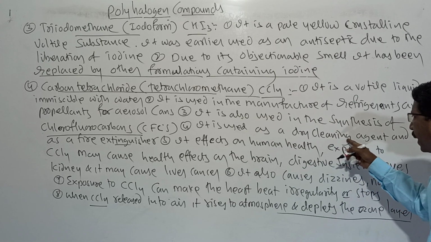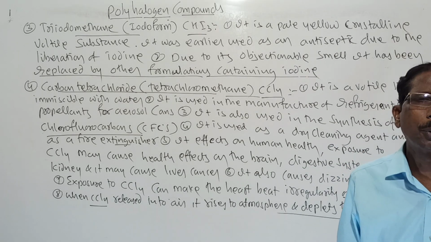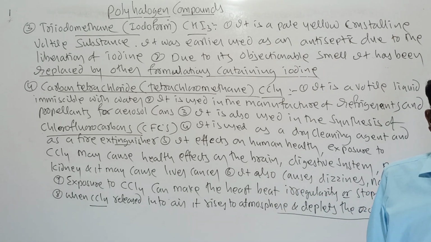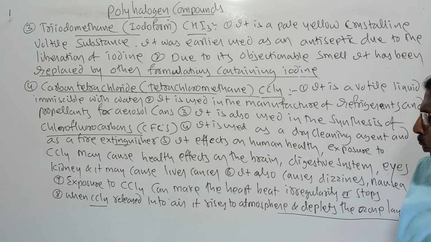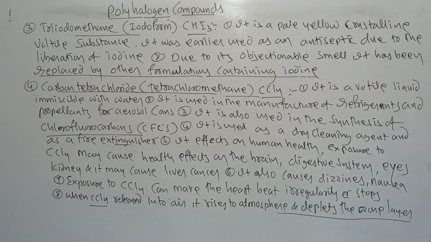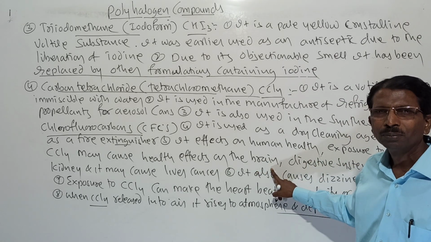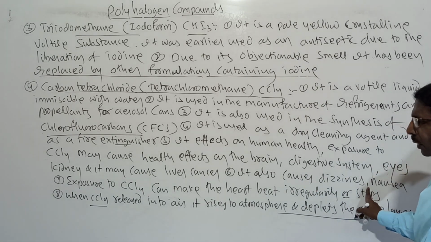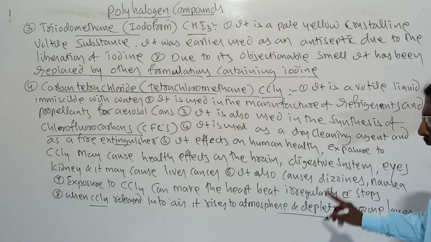The next one, it is used as a dry cleaning agent, and even as a fire extinguisher. Because carbon tetrachloride does not allow air, it is used as a fire extinguisher. And it affects human health. Exposure to CCl4 may cause health effects on the brain. It affects the brain, digestive system, eyes, and kidney, and may also cause liver cancer. Excessive exposure may cause liver cancer, dizziness, nausea, and a vomiting sensation.